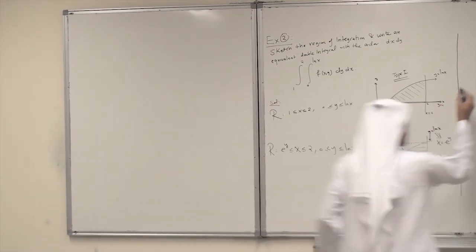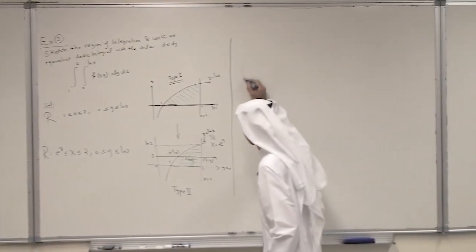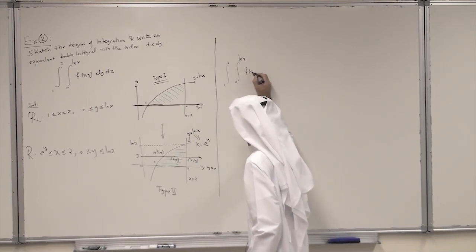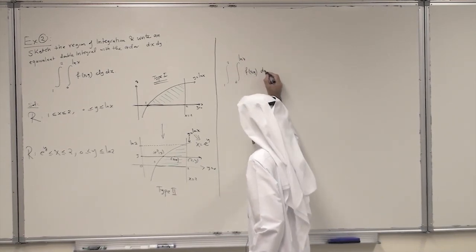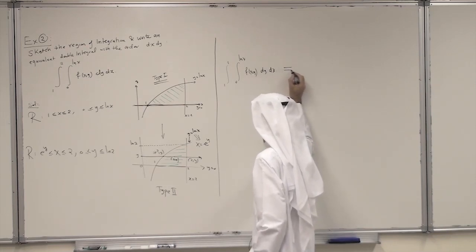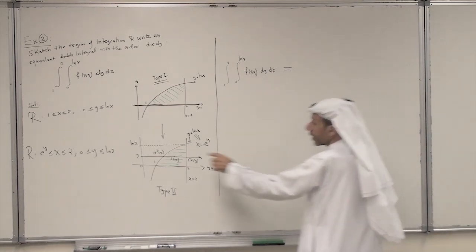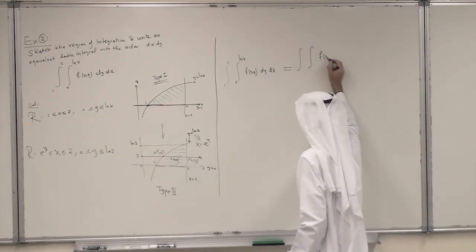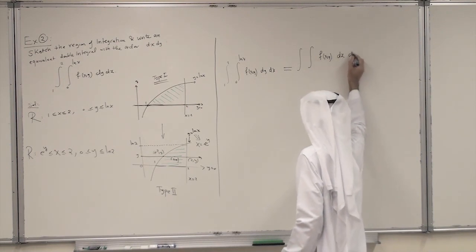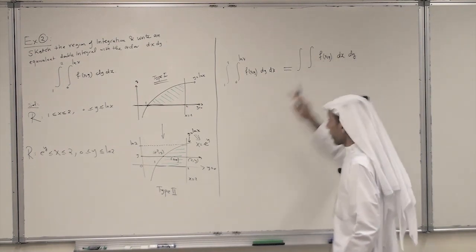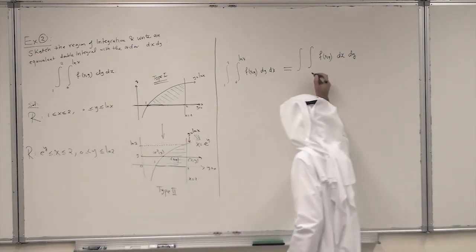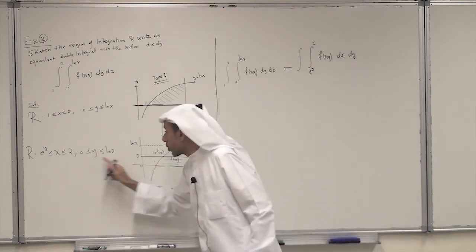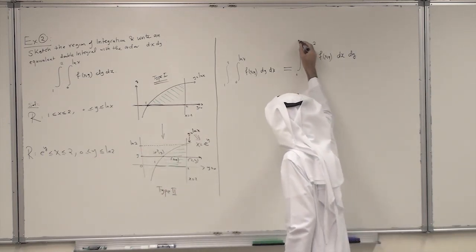So now the given integral, from 1 to 2, 0 to ln x of xy dy dx, is type 1. You write it as type 2: the integral of xy dx dy, with the limits of x from e to the power y to 2, and the limits of y from 0 to ln 2.